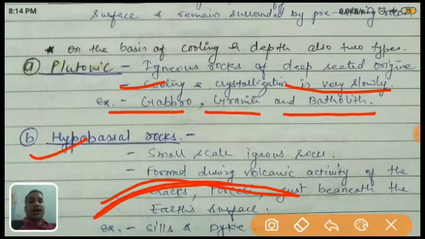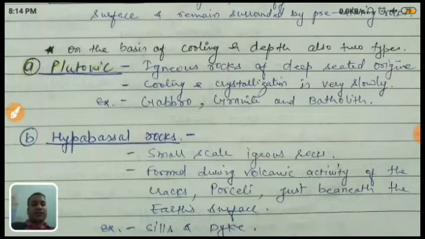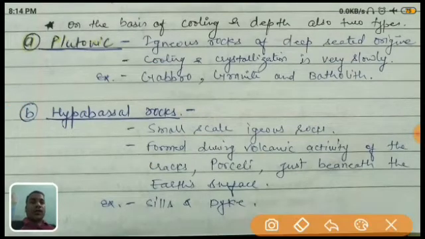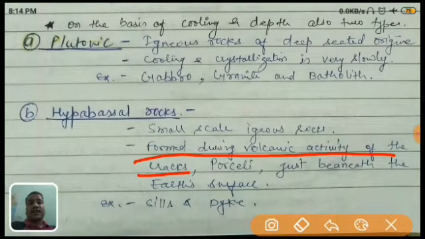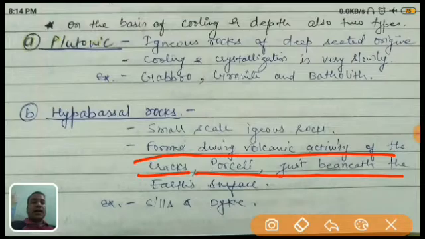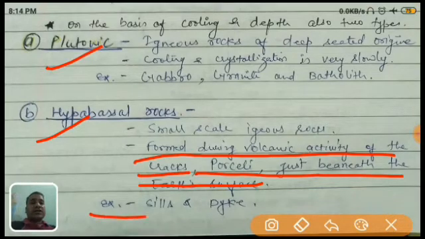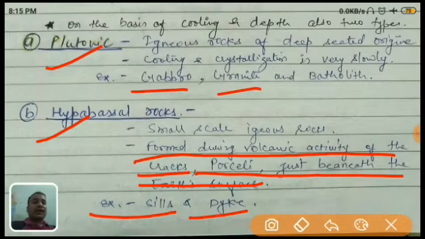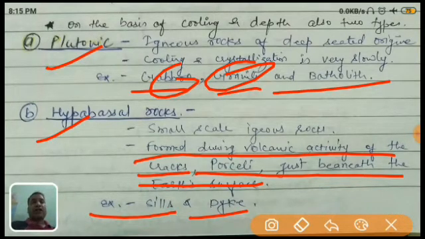If I'm talking about hypabasal rock, it is a small-scale igneous rock formed during volcanic activities in the cracks, because it is near to the surface of the earth. That's why it is volcanic porphyry, just beneath the earth's surface. As I already told, hypabasal is near to the surface and plutonic is at very great depth. The structures are sills and dikes. Gabbro and granite are the rocks, but batholith is a structure.